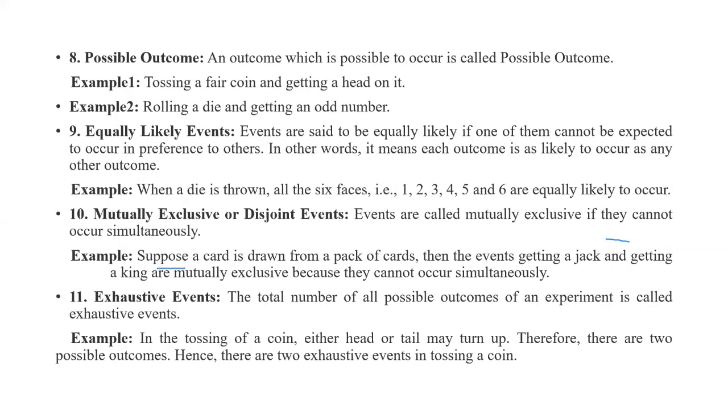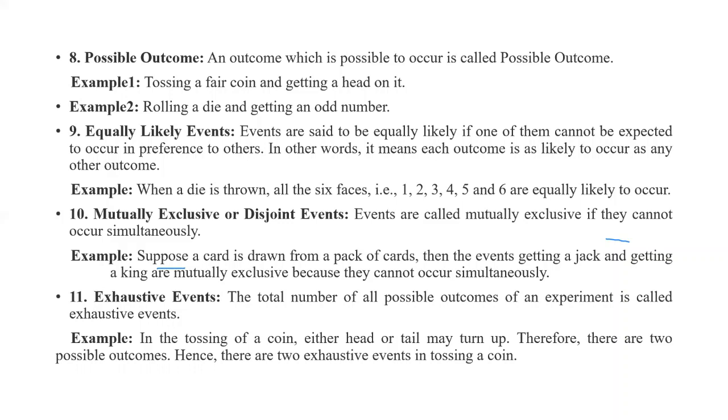Next, possible outcomes. An outcome which is possible to occur is called a possible outcome. Example, tossing a fair coin and getting a head on it. Example 2, rolling a die and getting an odd number. Right? This is a possibility. Then equally likely events.